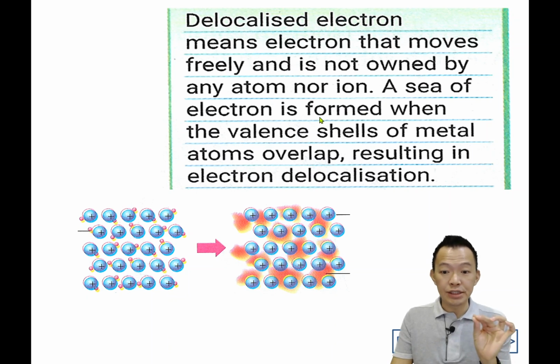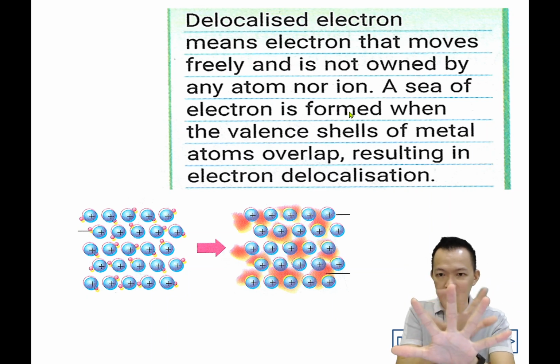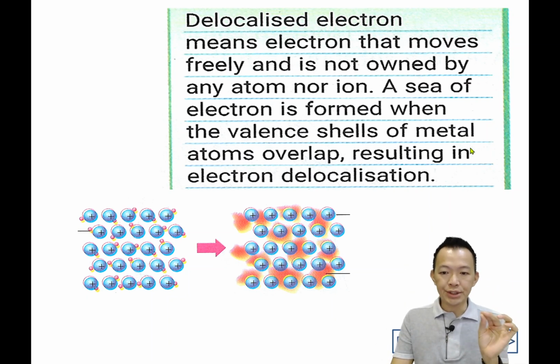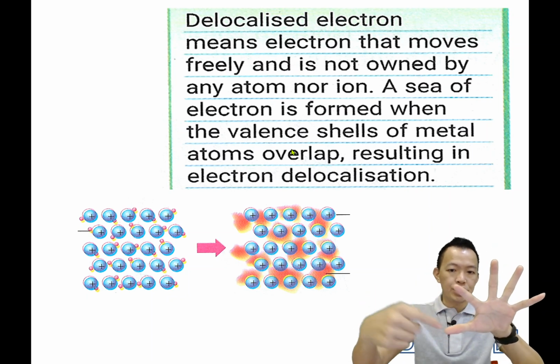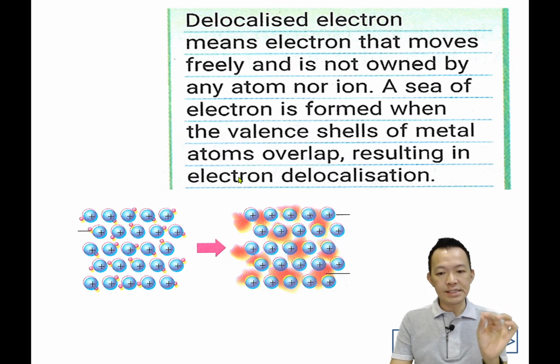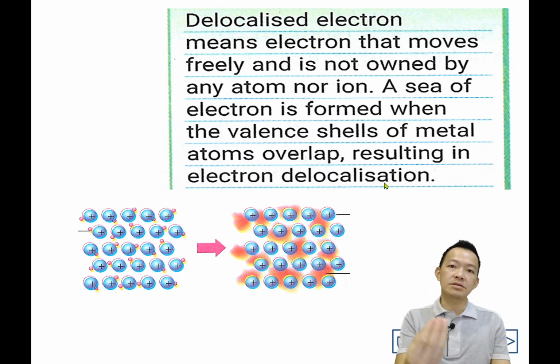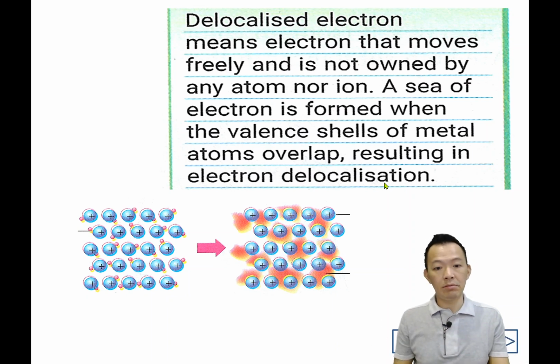A sea of electrons is formed when the valence shells of the metal atoms overlap, resulting in electron delocalization.